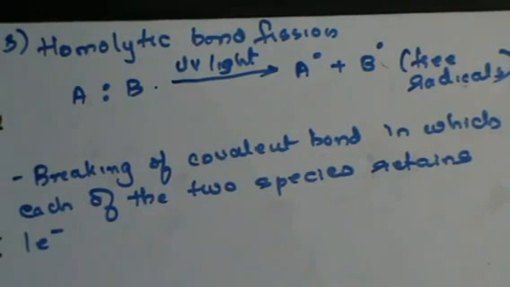The bond breaks evenly and hence the electron pair which is shared, out of that one electron goes to one atom and the other goes to the other atom.